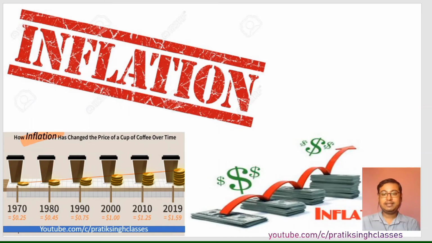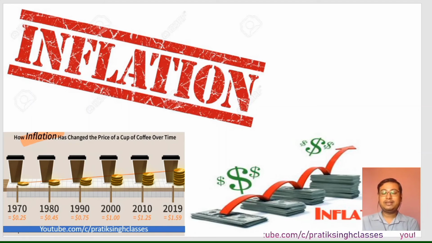As you will see in the next chapter, for services given to any person, the cost is increasing year by year. Giving you an example of mobile recharges. Suppose you want to recharge a mobile with a 1 GB data pack. Earlier it was around 20 rupees per GB. Now it became 21 rupees. In future it will become 22 rupees. So there is an increase of 1 rupee per GB of data. So that is called inflation.